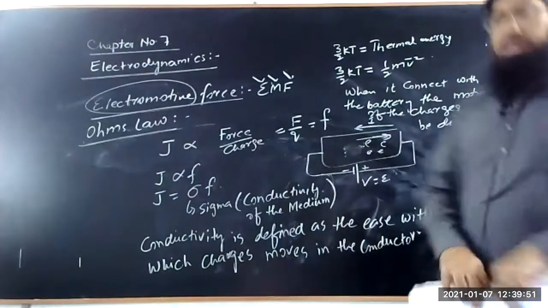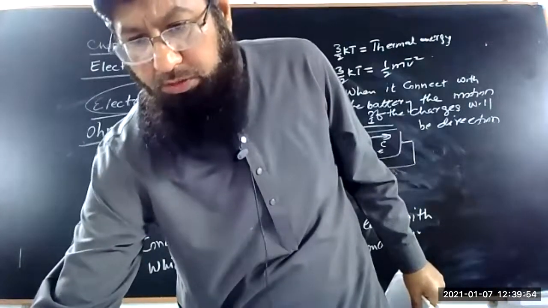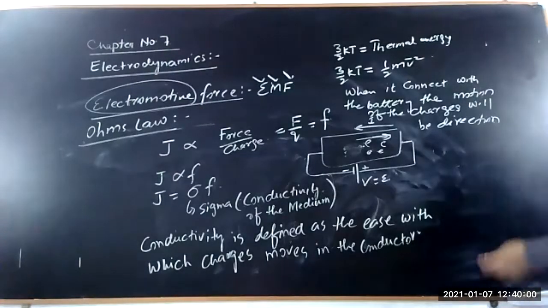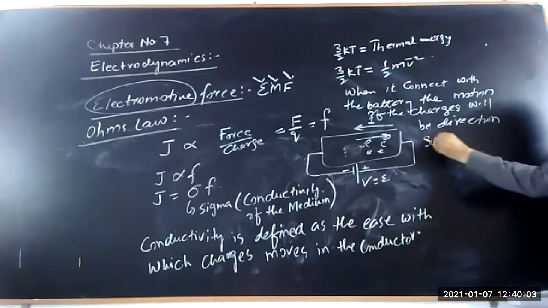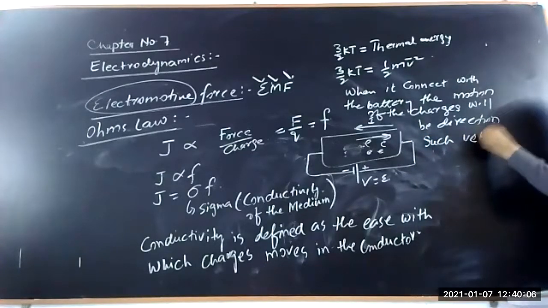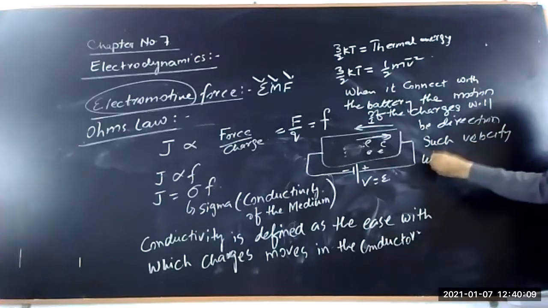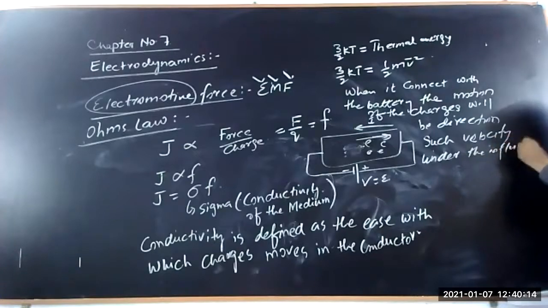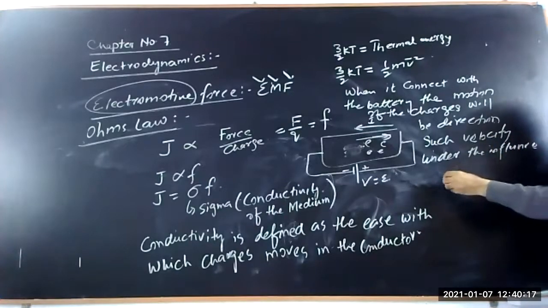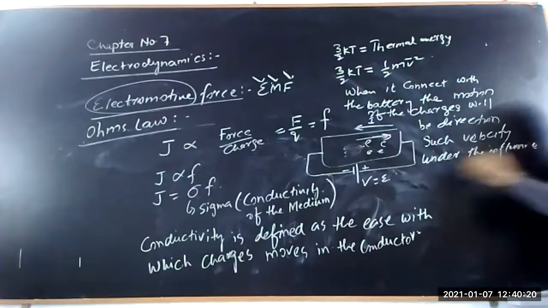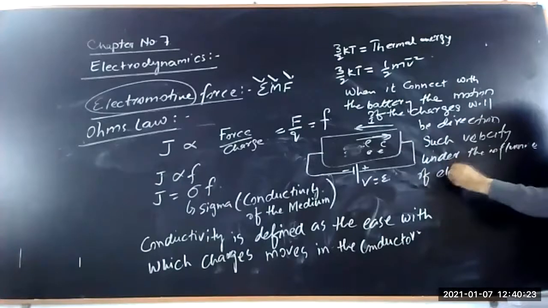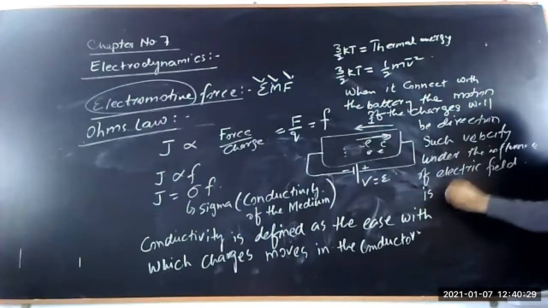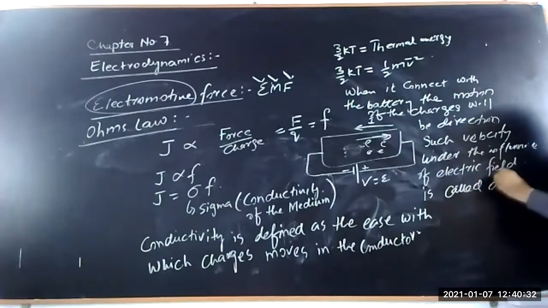Such a velocity, under the influence of an electric field, is called drift velocity.